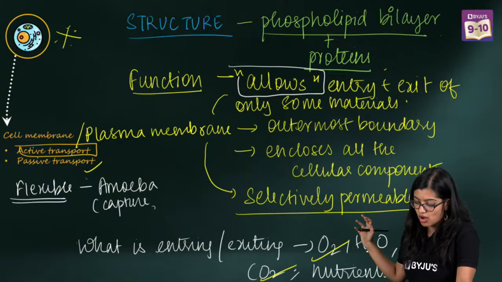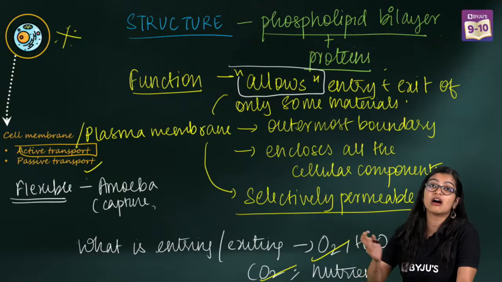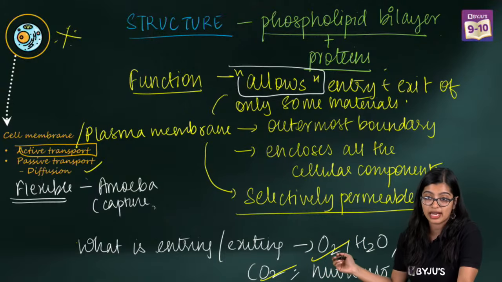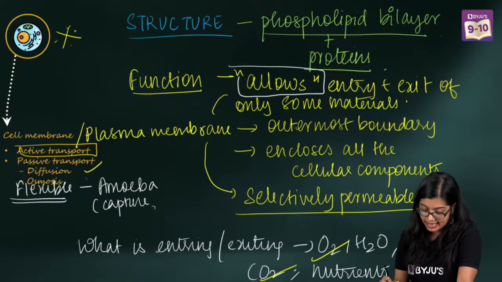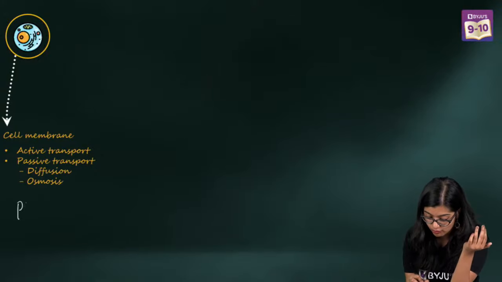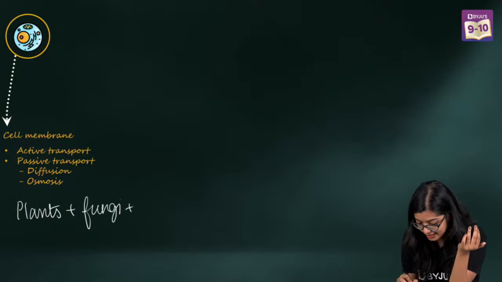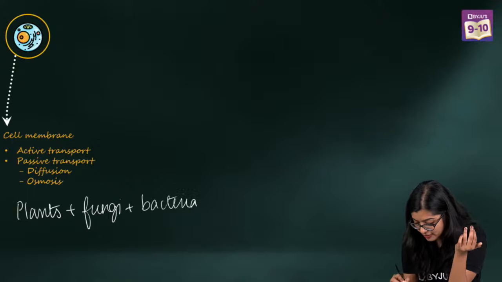So now this was all about the plasma membrane. Now we know that plasma membrane is present across all organisms, right? But especially in the case of plants, fungi and bacteria, we see that they have an additional layer.